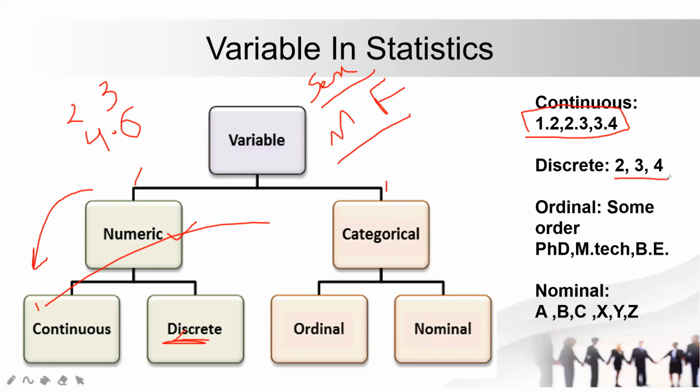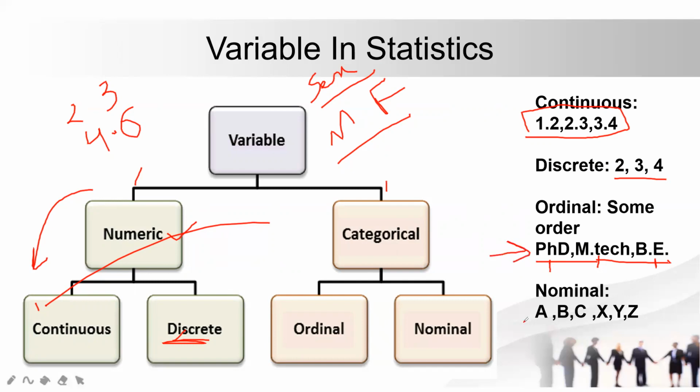When we talk about ordinal data, we mean that the data set has some sort of order. So this category that we're having has some sort of order. I've given an example of degrees: PhD, MTech, and B. So guys, I'm MTech. Anyone who has done B will be considered to have a degree less than mine. Anyone who has done PhD will be considered to have a degree higher than mine. Okay, so this is called the ordinal data set.